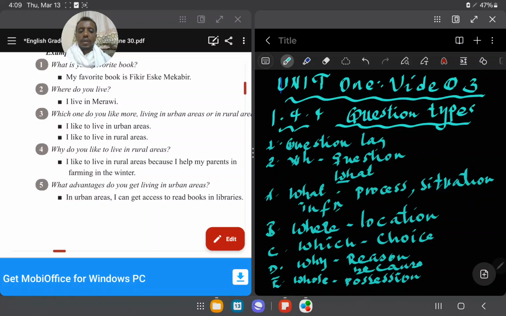How, maybe the process I mentioned earlier, what could it have? You can answer with how. For example, how do you make coffee? The process actually. First I buy the coffee beans, then wash it, then roast it.